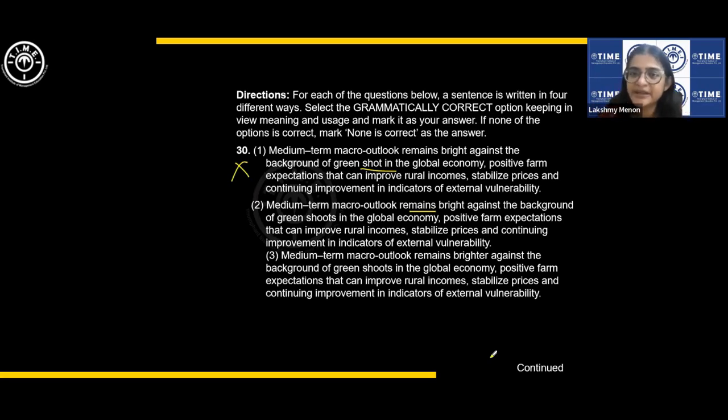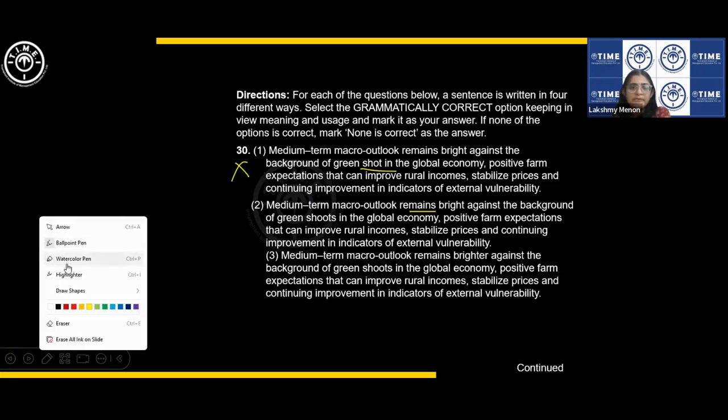Positive farm expectations, step that can improve rural income, stabilize prices, and continuing improvement in indicators of external vulnerability. Everything seems to be okay with this, more or less. Long, complicated sentence, I would say leave such sentences in the exam. You can do it later if you have time. But this seems to be correct, right?